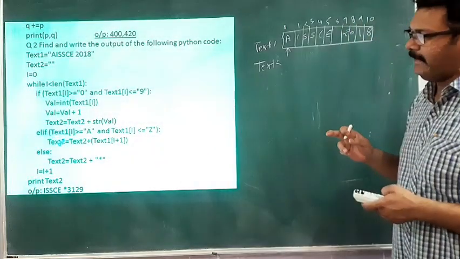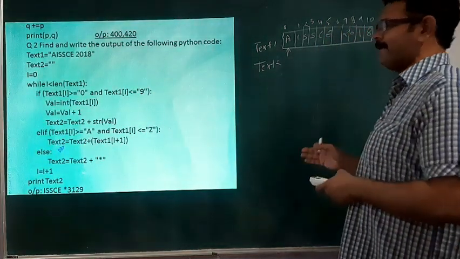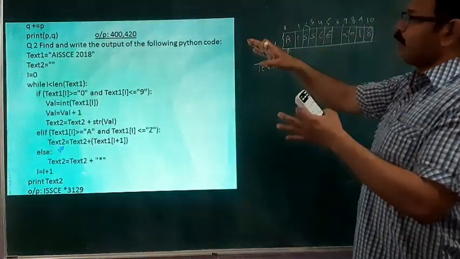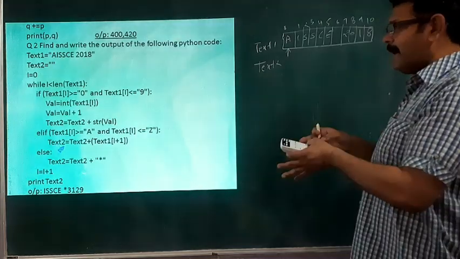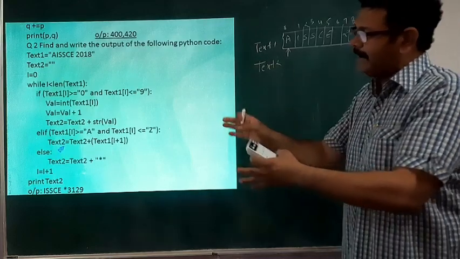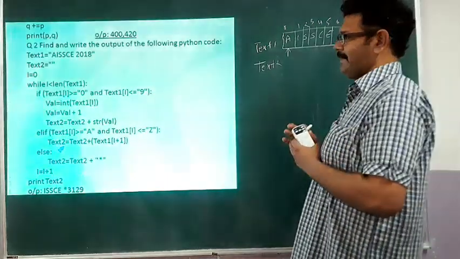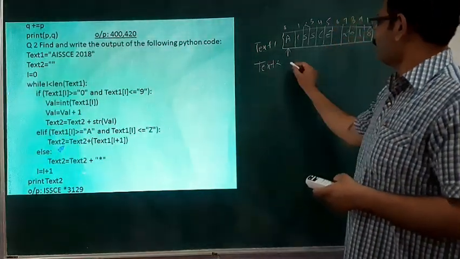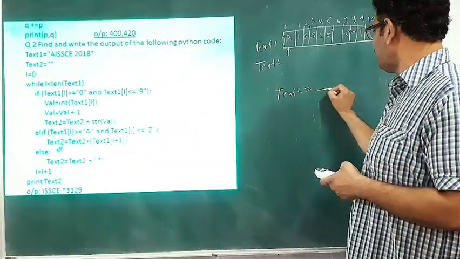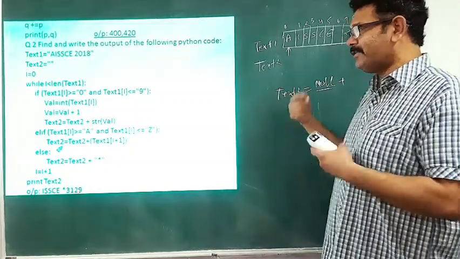So what is the calculation here? text2 is assigned text2 plus something. What does this plus operator do? It joins. text2 is null, so null is added with text1. The first character is added with text2 and stored back in text2. This is called concatenation. I am writing the calculation here: text2 is assigned text2, that is null, plus text1[i], where i is 0.